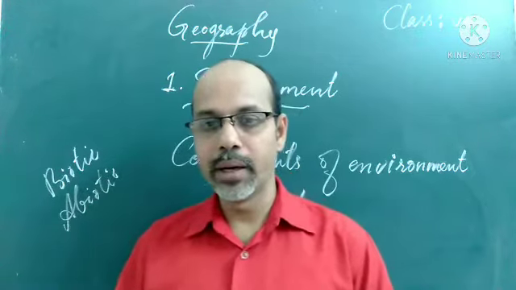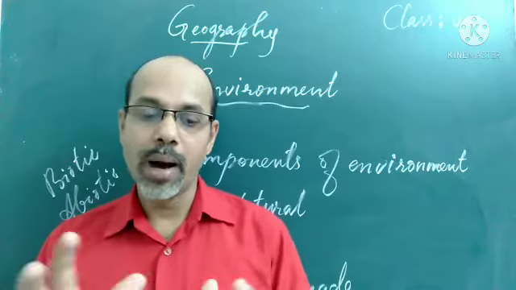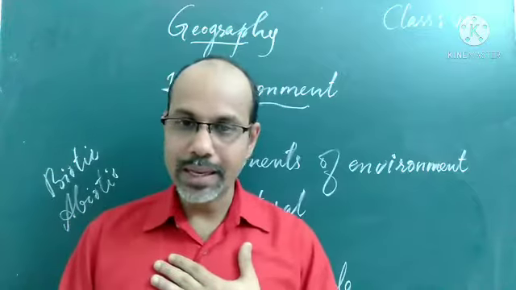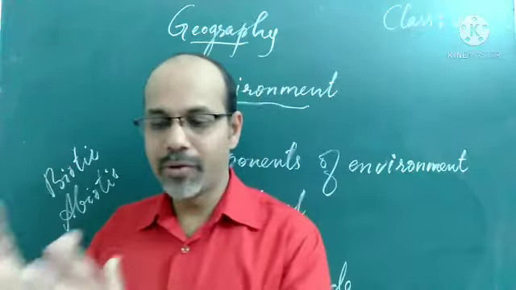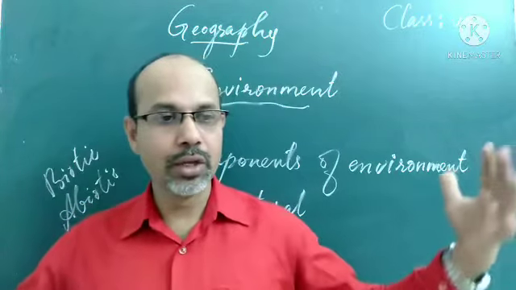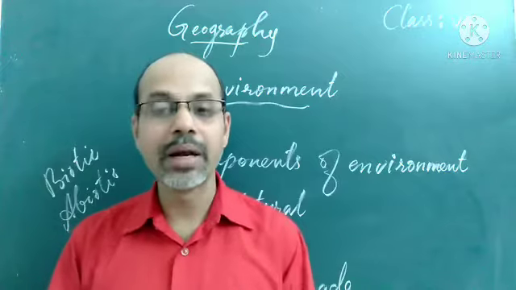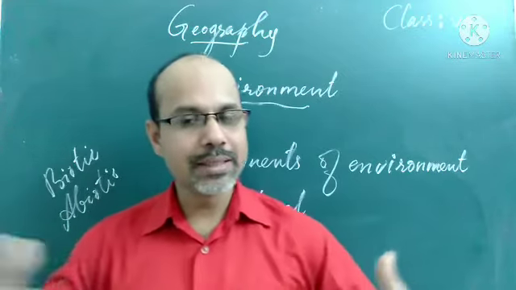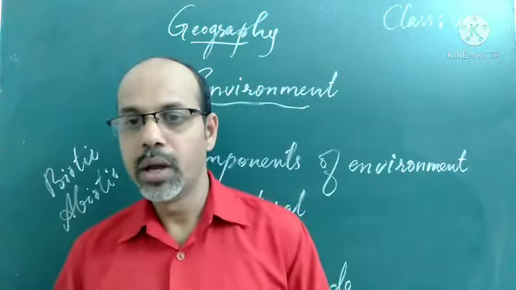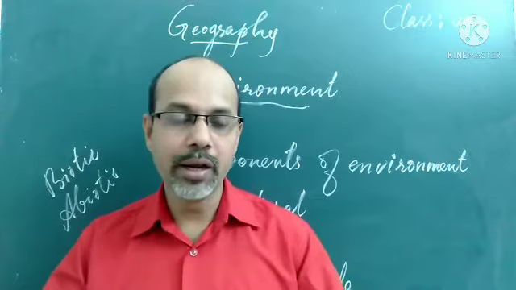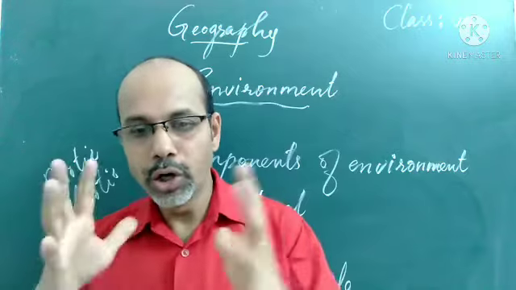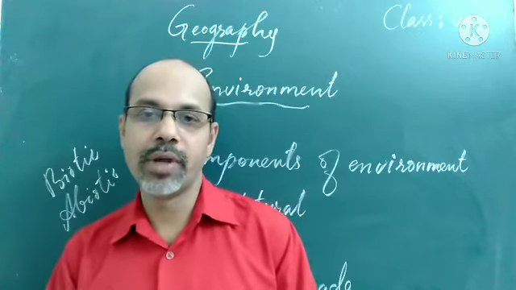Another one is human. Human beings are also part of the environment, components of the environment. Human beings individually, a single person, or as a group, a family or a community or a village, or a religious gathering, Hindus and Muslims and Sikhs, different religious groups. The educational system, where schools or colleges and other educational systems exist. The economic and political situation, whether India, Maharashtra or other countries. These are all human communities, parts of the environment.